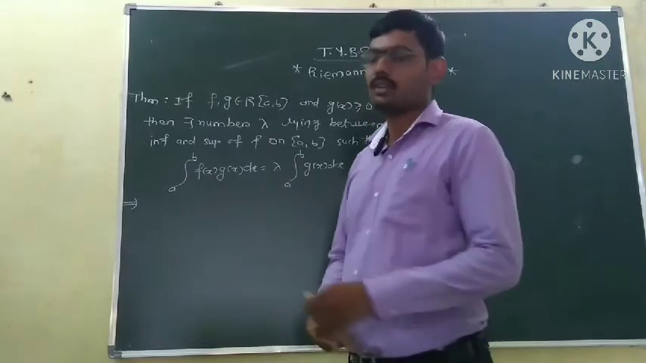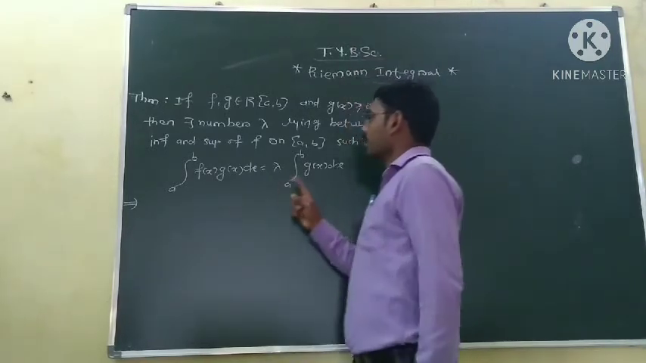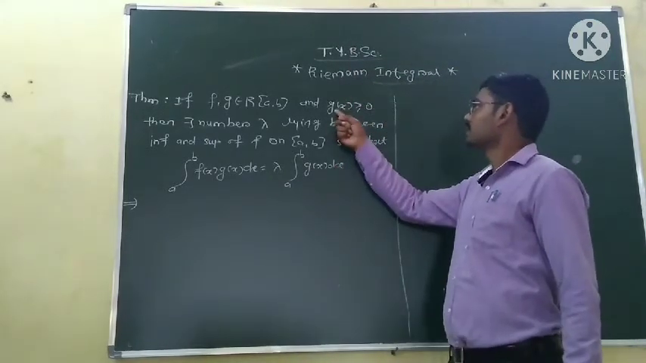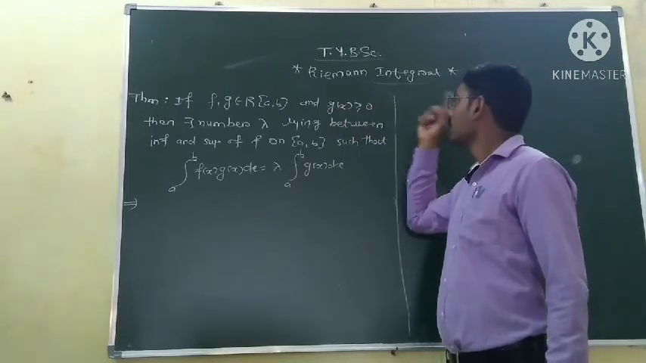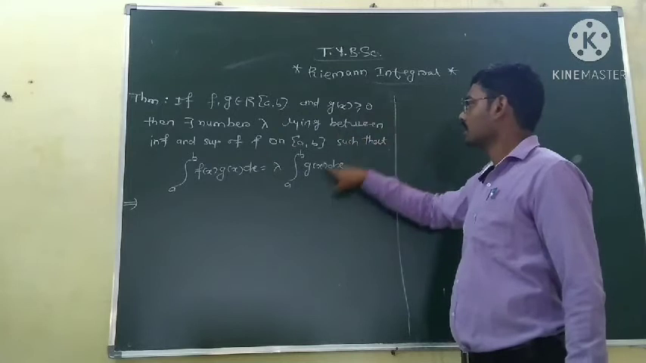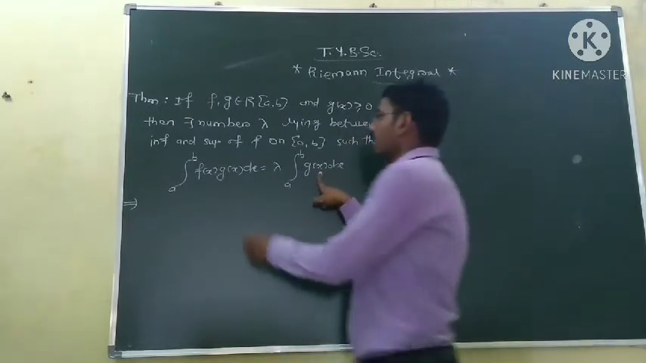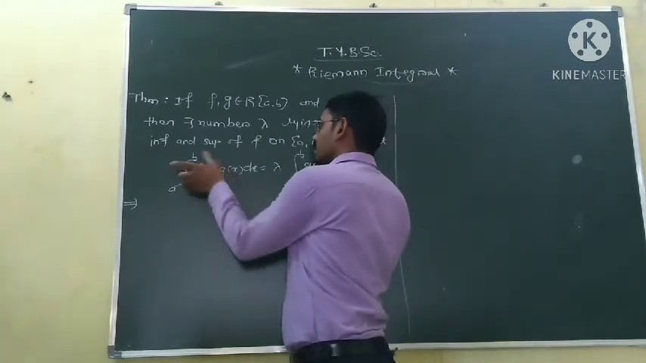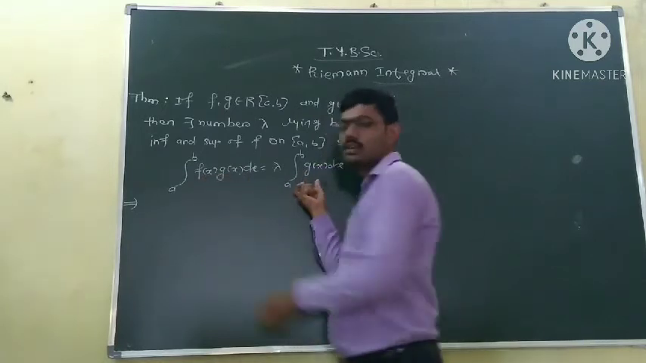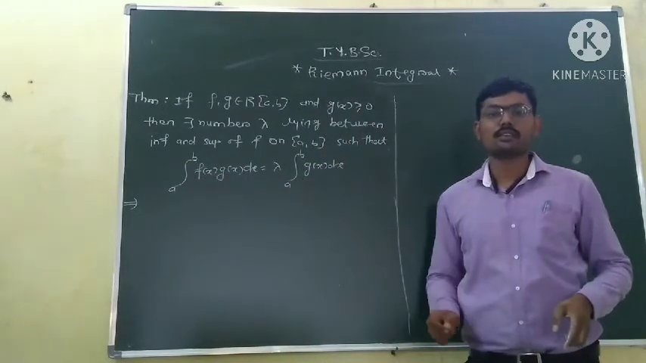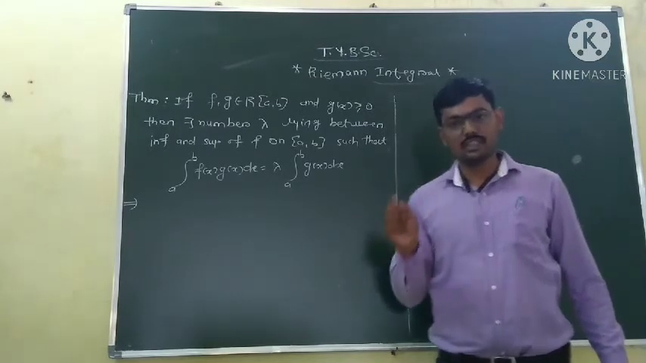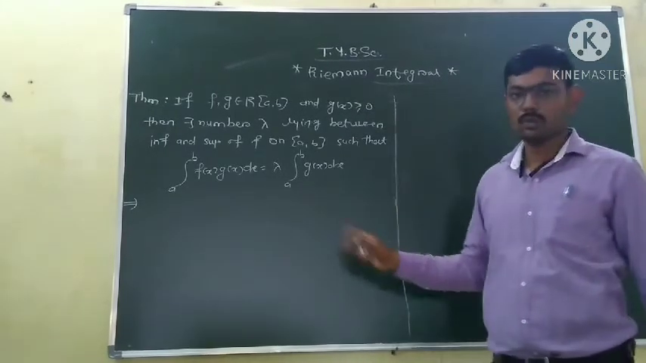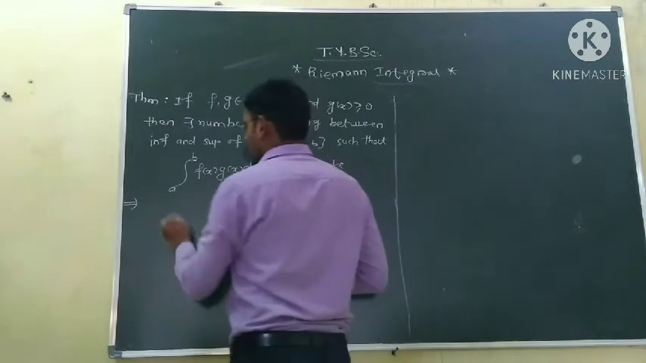Now case 1, function g of x is greater than or equal to 0. Now if g of x is equal to 0, then this integration becomes 0. This term will become 0. So the integration of 0 becomes 0, so 0 is equal to 0. So everything is valid. So when function g is 0 or the integration of function g is 0, there is nothing to prove.